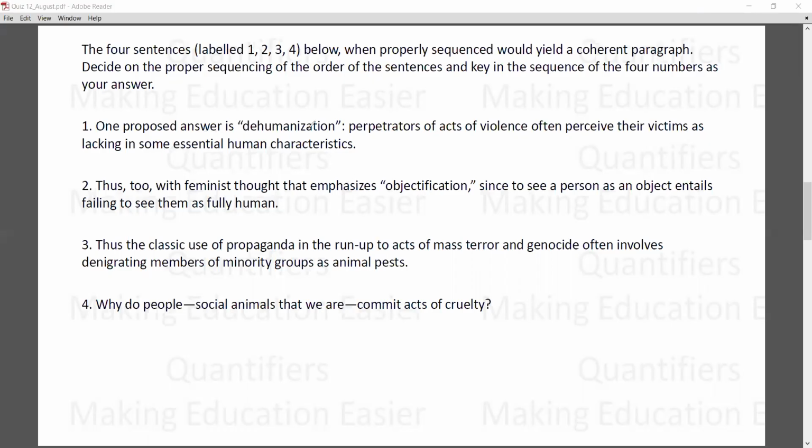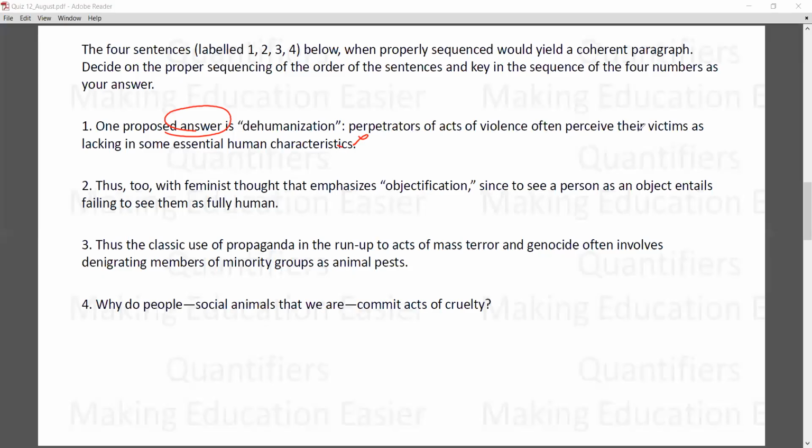One proposed answer is dehumanization. Since this is talking about one proposed answer, there has to be a question before it. I cannot just start with an answer where there's no question. So by that logic, this cannot be my opening sentence.